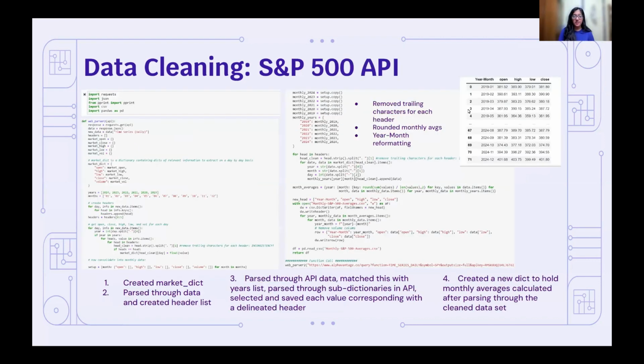Awesome. And for me, I started off with the S&P 500 API and put this into 2 different steps. For the first one, I created a dictionary called Market Dict, and I parsed through this data to create the header list and also to clean up the daily data itself. From there, we parsed through the years list and all the sub dictionaries within the API to create a new dictionary that holds the monthly averages that were calculated after parsing through this original cleaned dictionary. Here we removed trailing characters, rounded monthly averages, and reformatted dates to get what you see here.